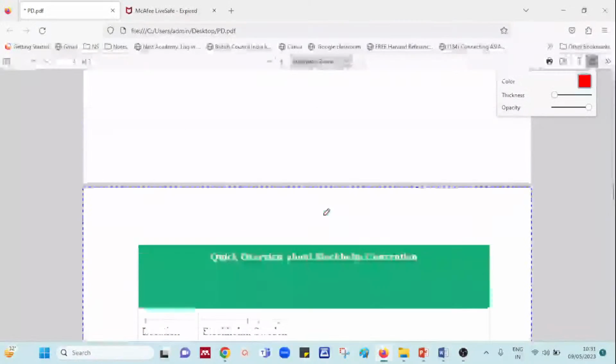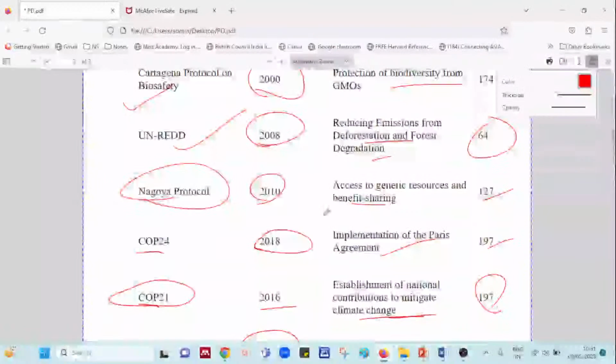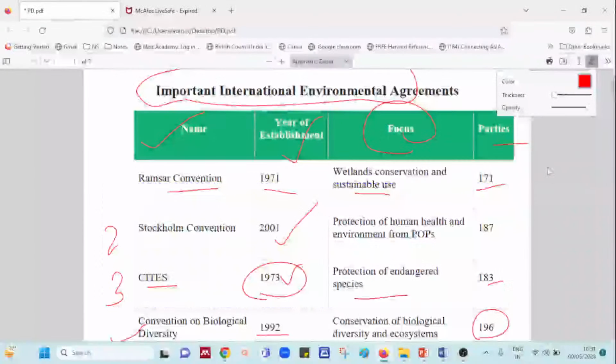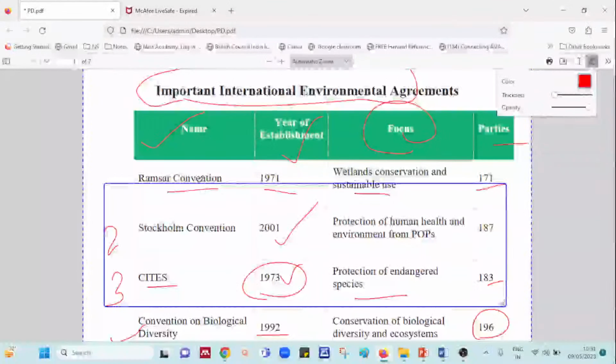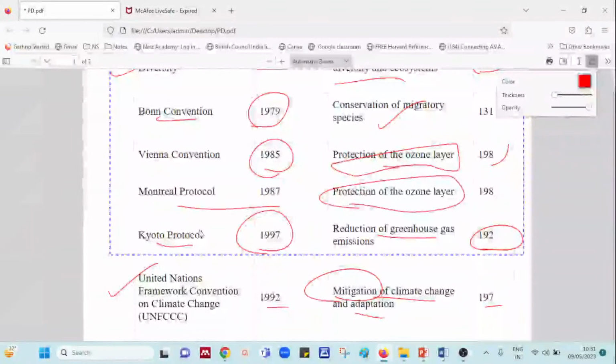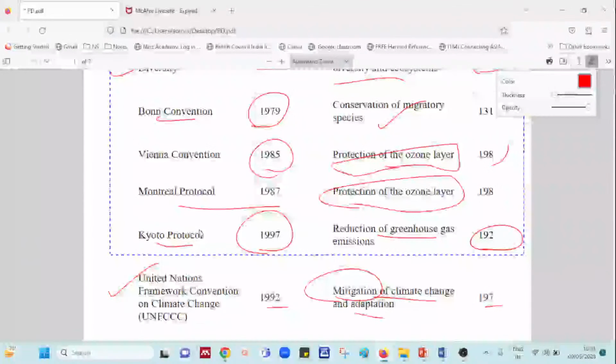In your examination, whether it is Ramsar Convention, Stockholm Convention, Flora and Fauna, Biological Diversity, Bonn Convention, Vienna Convention, Montreal or Kyoto Protocol, Minamata, or Conference of Parties, from everywhere you have questions.